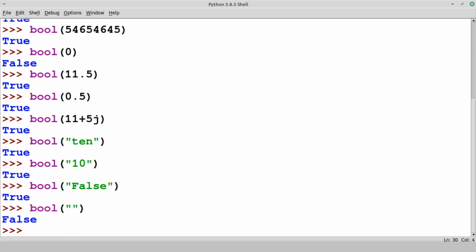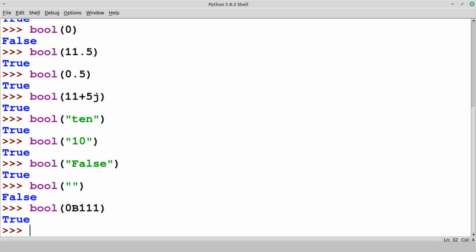So there are only two possible combinations where we get False, the simple 0 and the blank. So this is the boolean conversion. Let's see even for binary, because definitely it will be a nonzero value. So True is there.